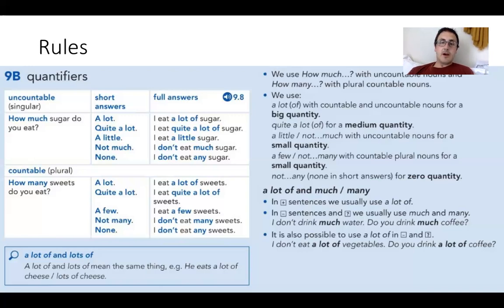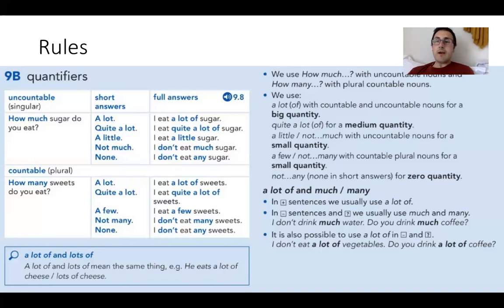And then not any, and then none in short answers for a zero quantity. So that's it. And then a lot of with much and many. So in positive sentences, we usually use a lot of. I eat a lot of, she eats a lot of, and so on. In negative and questions, we use much and many. So I don't drink much water, or do you drink much coffee?